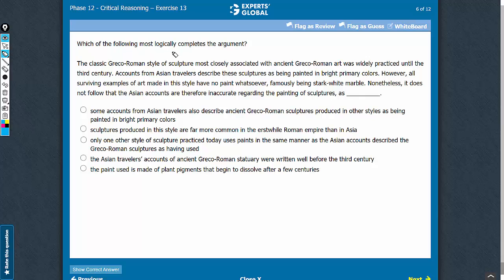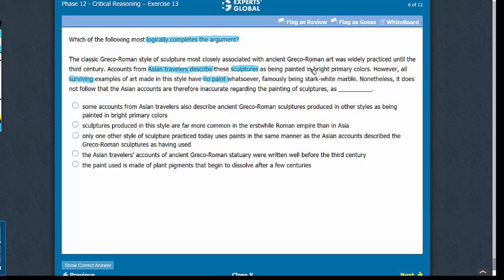This is a paragraph completion question and we have to logically complete the chain of thoughts in the argument. There is no conclusion in the argument and the missing link is between the surviving sculptures having no paint, whereas the Asian travelers describing that these sculptures had particular colors. Our broad expectation from the correct answer choice is that it should indicate why the Asian accounts may not be inaccurate even if the surviving examples of this art have no paint.